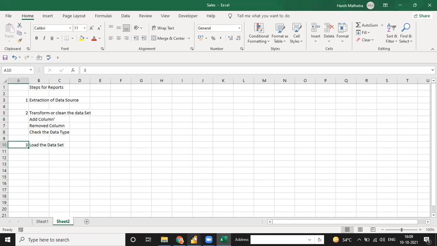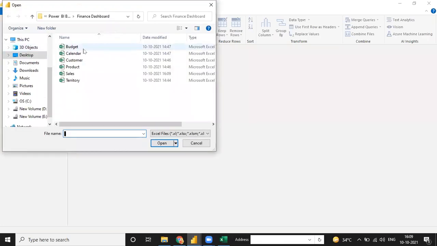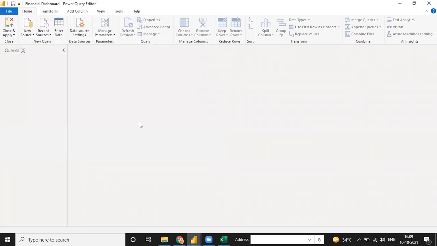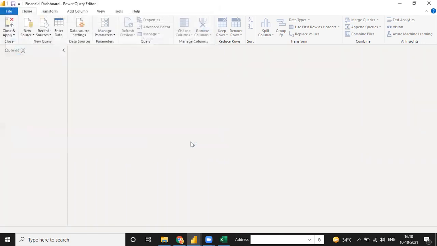So I'm going to start with the first step. First I'm going to save, and then now there is a new source. So you just click on Excel right now, and all my files are in Excel format. So guys, see, all my files are in Excel format, it does not mean that I don't know about CSV or text. You can just click the same way. Suppose I click on cancel, you just click on new source. There is a text file or CSV file. When you click on text file, you can choose your text file or your CSV file. That is a simple thing, not a much more advanced thing to do a connection.